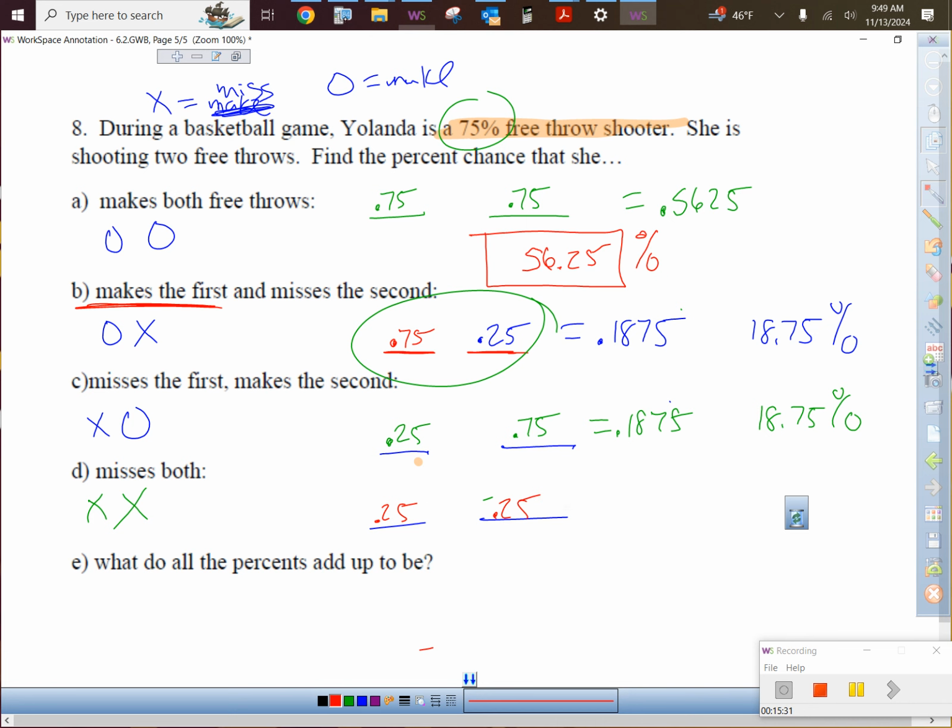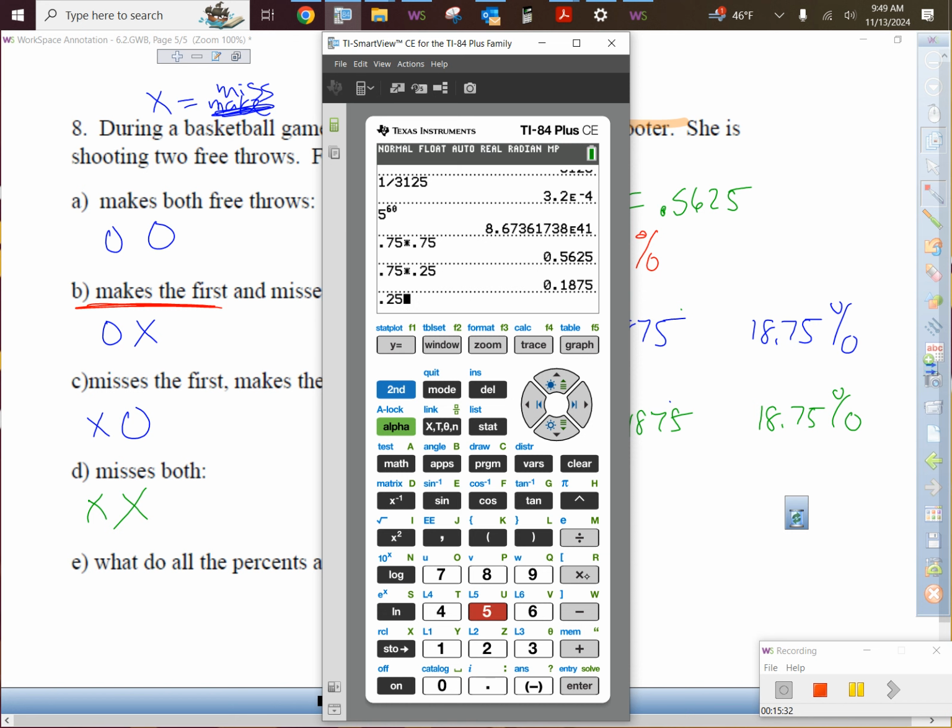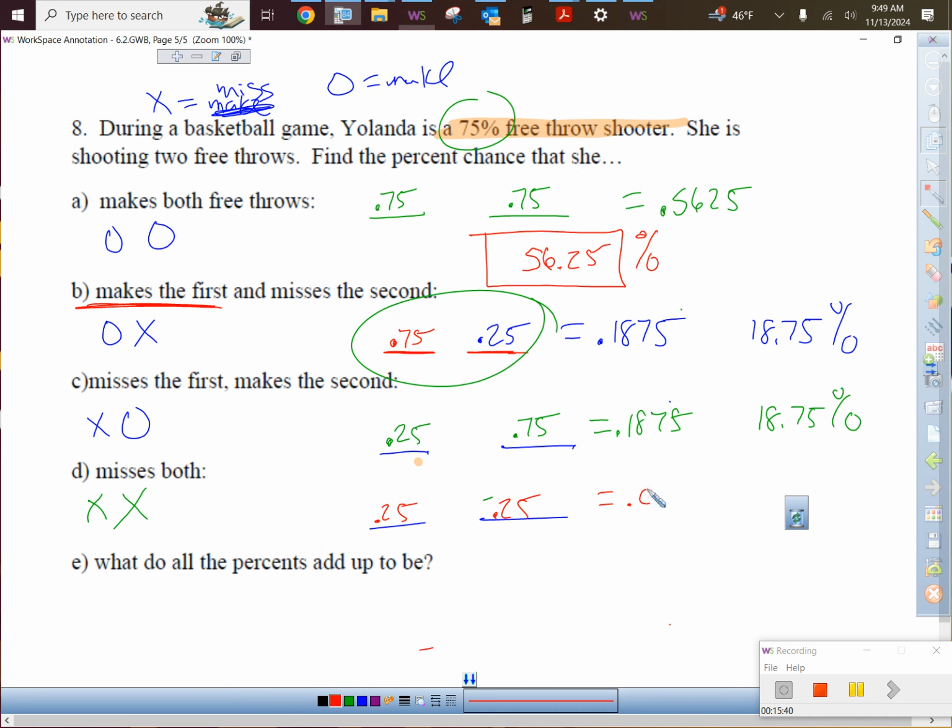We multiply those together and she has a 0.0625, which is a 6.25% chance. It is unlikely that she will miss both of them, but still possible. It is quite possible for someone to miss two free throws.